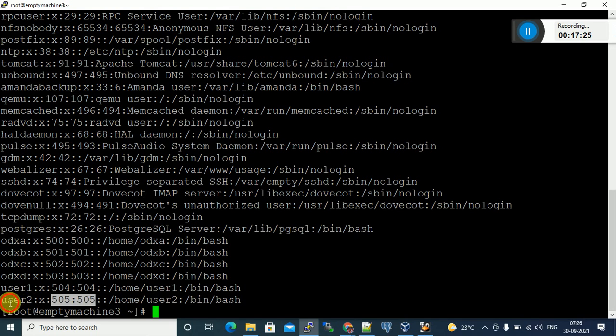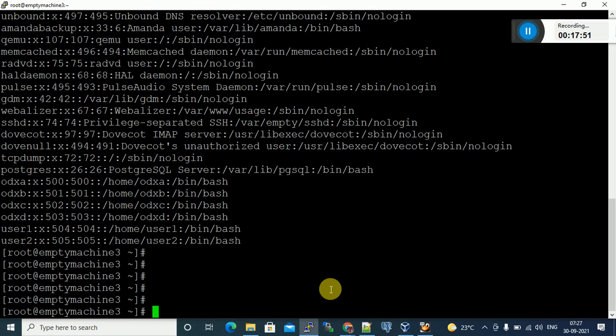What is the group name for this user? How to find the group name for this user? Group ID I know, this is the group ID. But I want to know which group is assigned for this user. How to know? Tell me. Yesterday I covered that command also. Can anyone tell me how to know which group is assigned to a specific user?